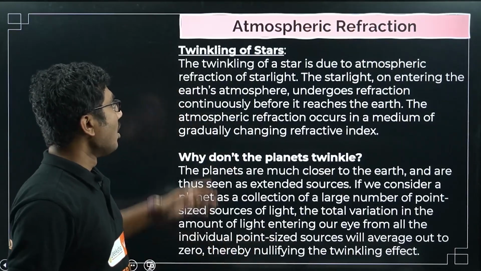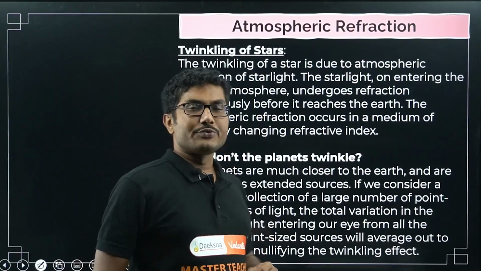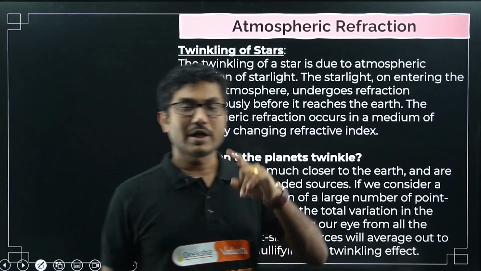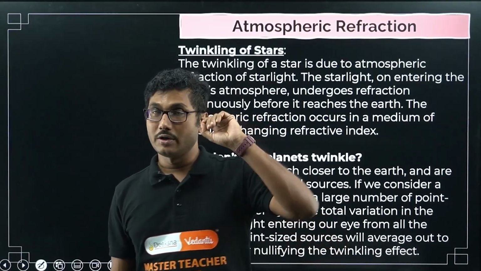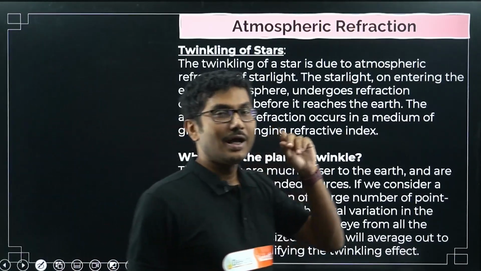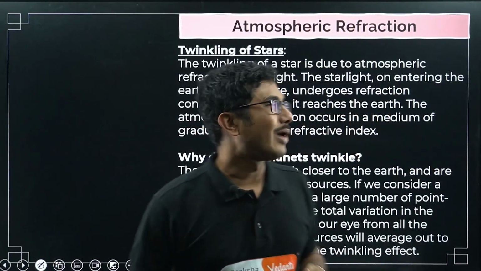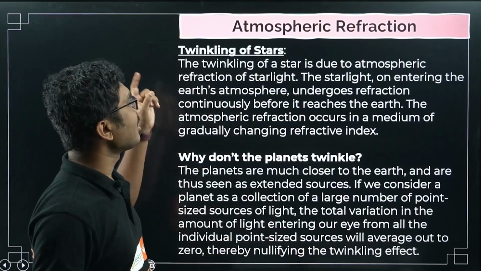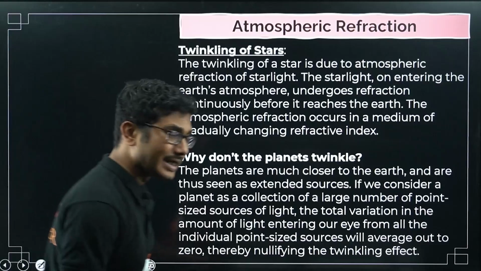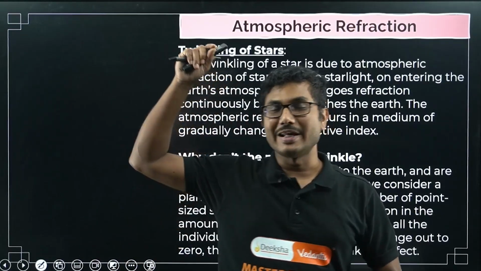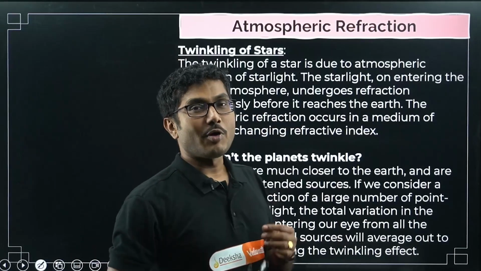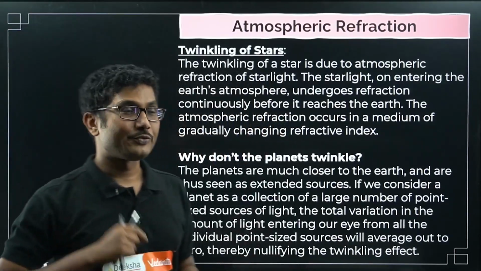Because of this we observe a very interesting phenomenon, the twinkling of stars. If you look into the sky at night, you will see the stars blinking as if they are blinking at you. Why does that happen? The twinkling of a star is due to the atmospheric refraction of starlight. From the star, a very small amount of light comes to Earth, and it keeps refracting through all the atmospheric layers.